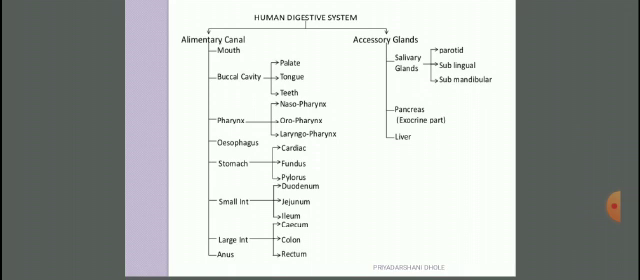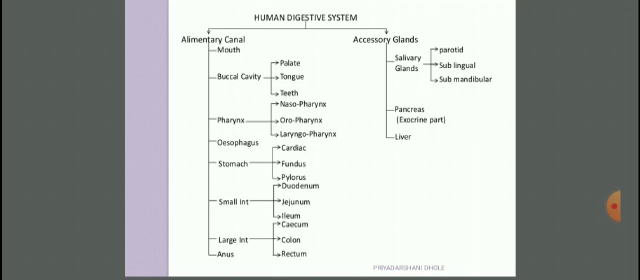Now this stomach opens into, or is attached to, the small intestine. It shows three portions or parts: duodenum, jejunum and ileum. And this small intestine, going forward, is attached to the large intestine, and it shows three portions or parts: cecum, colon and rectum, and this rectum is finally attached to the anus. This is about the alimentary canal.